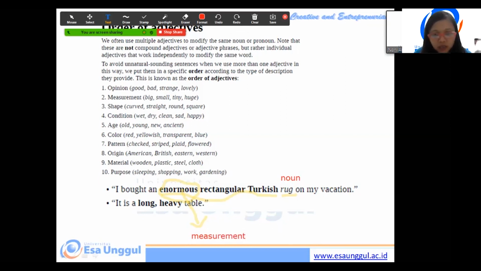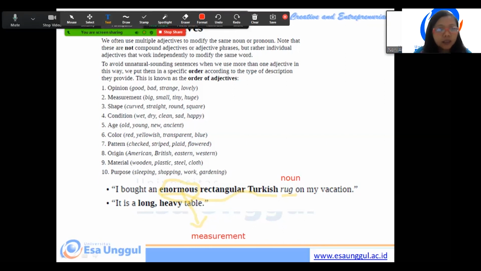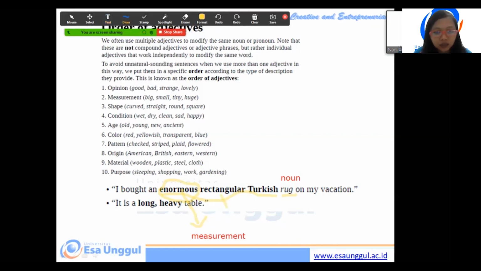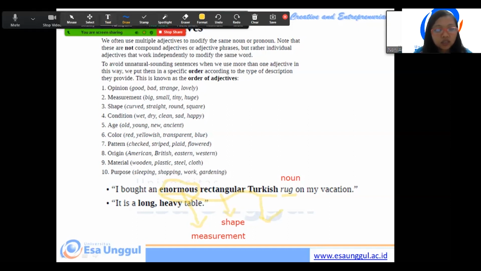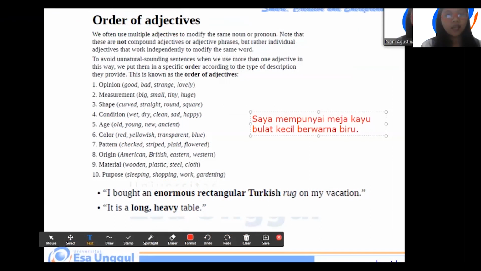Measurement or size. And then rectangular, if we see here, shape. And then Turkish, it is origin. Now we look at the order of the adjective.